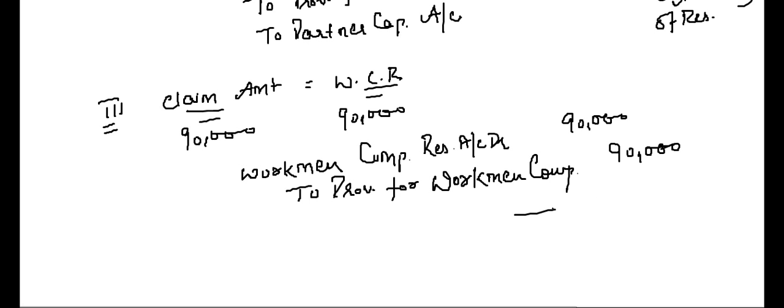Clear? So when the claim amount is equal to the workman compensation reserve, the whole of the reserve will be transferred to provision for workman compensation and no reserve is left for distribution among partners. Clear? Now next point.